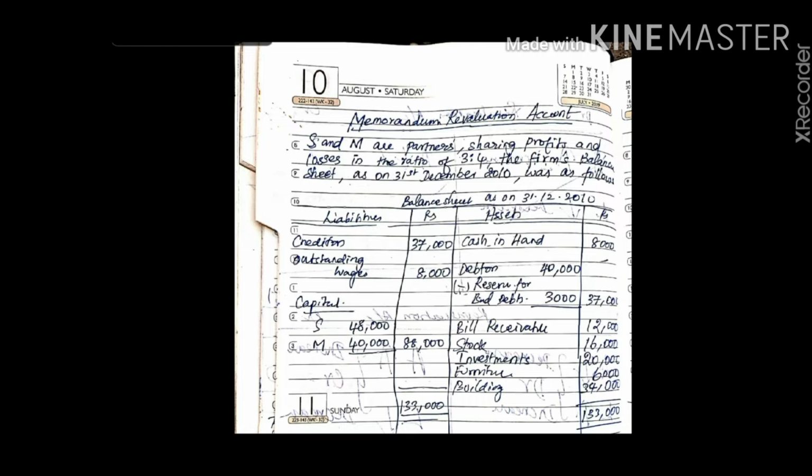The liabilities: creditors 37,000, outstanding wages 8,000. Capital of S and M are given. Cash in hand 8,000, debtors 40,000, reserve for bad debts 3,000, total of 37,000 on outer column, bills receivable 12,000, stock 16,000, investment 20,000, furniture 6,000, buildings 34,000. The total of the balance sheet comes around 1,33,000.